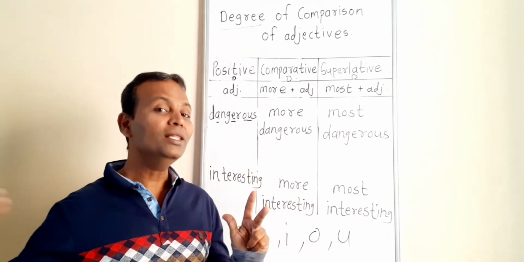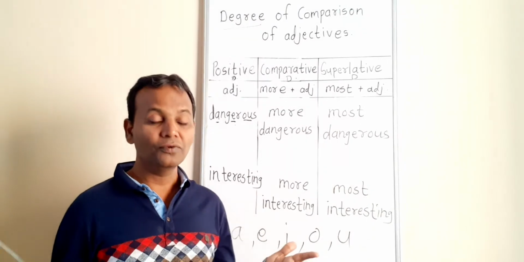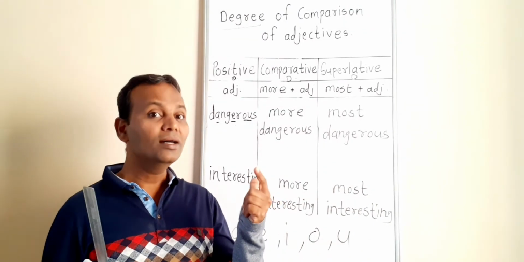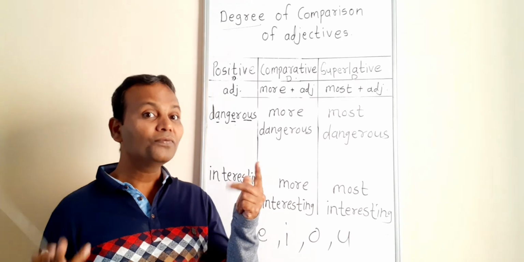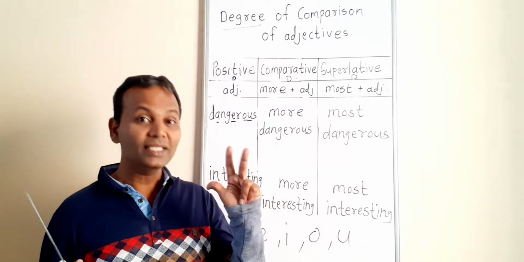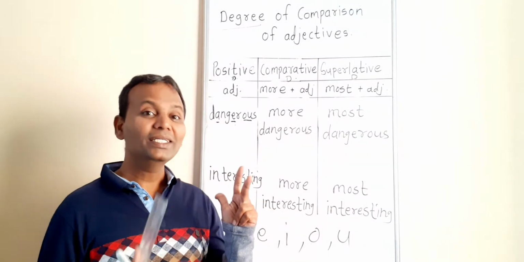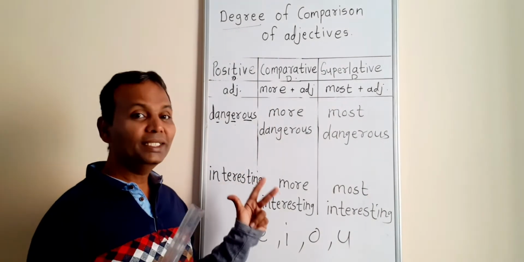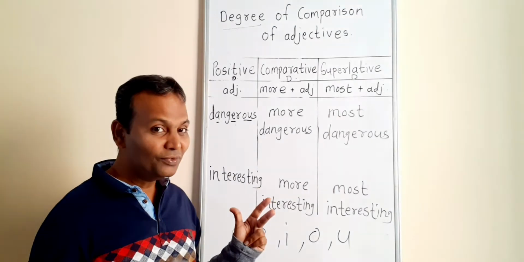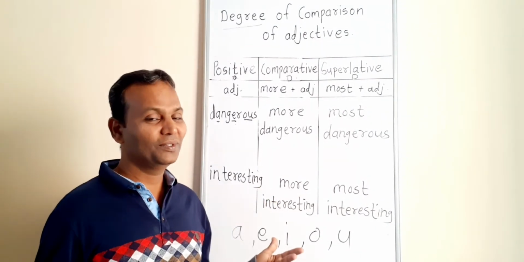So more difficult, most difficult. Then colorful, col-or-ful, means 3 syllables. So more than 2 syllables, it means the comparative degree is more colorful, and most colorful.